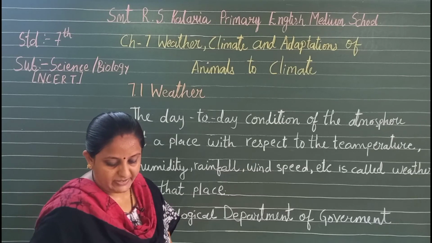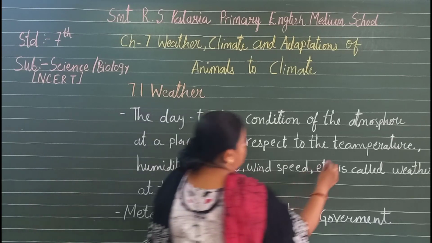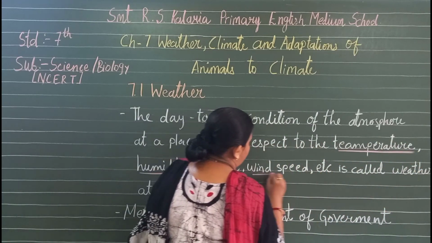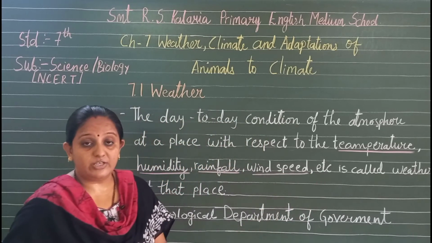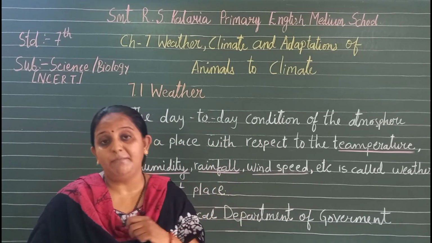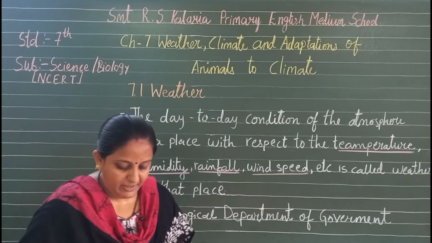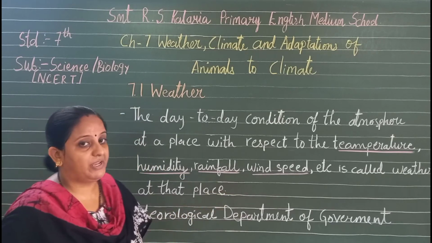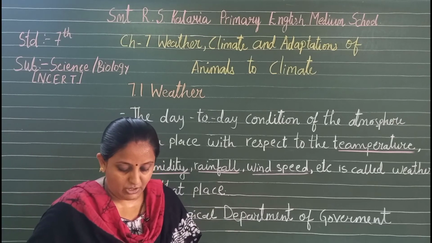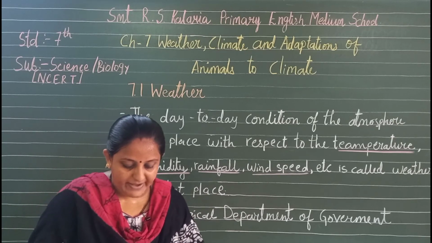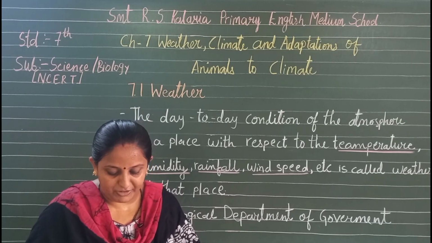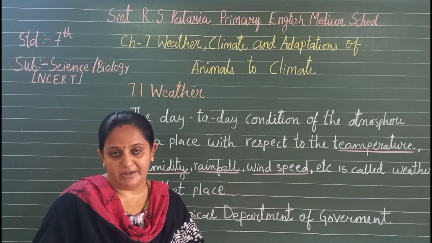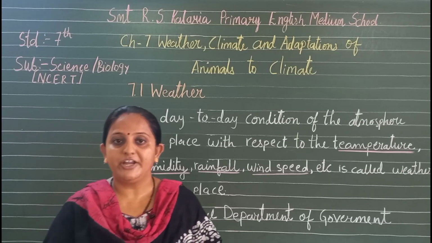So we can also say that temperature, humidity, rainfall, wind speed, etc. are all the elements of the weather. The weather of a place changes day after day and week after week. It cannot remain constant. It varies over a week or day to day.